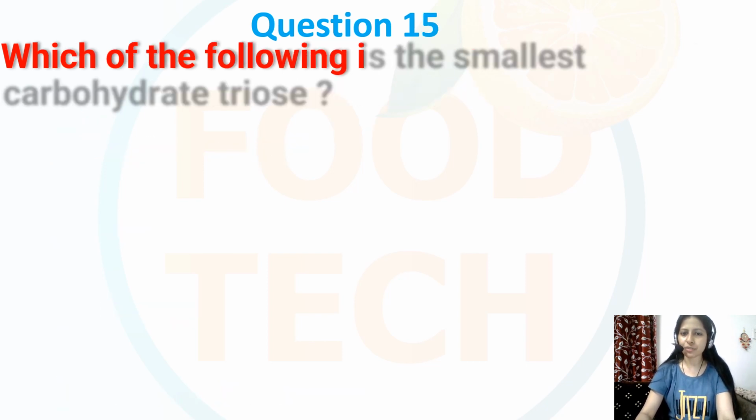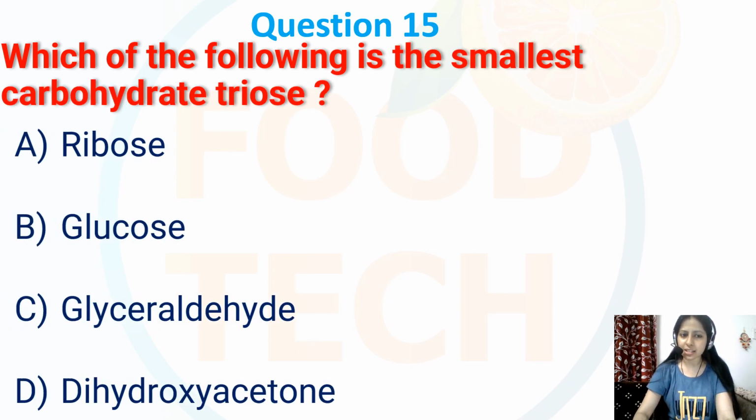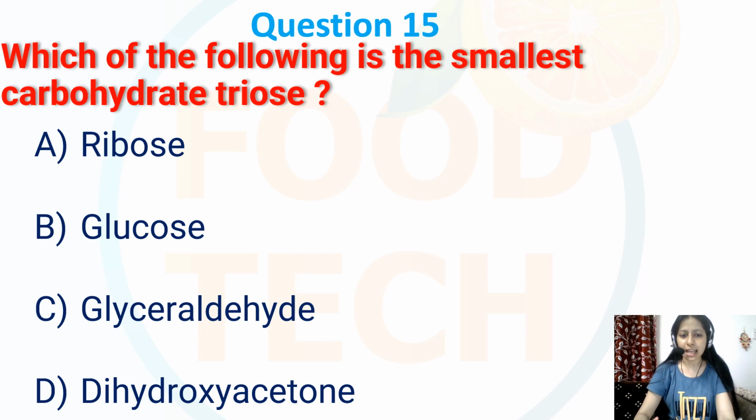Question number 15. Which of the following is the smallest carbohydrate triose? So options are ribose, glucose, glyceraldehyde or dihydroxyacetone. So over here correct option is C, that is glyceraldehyde.